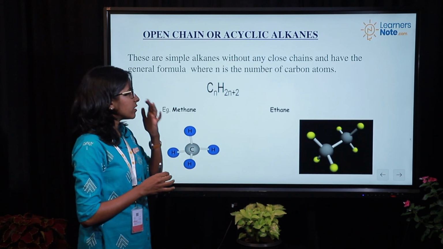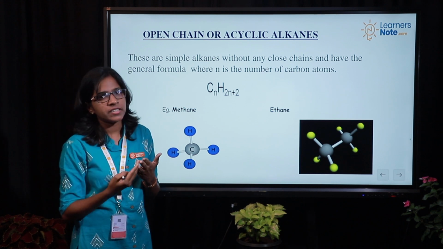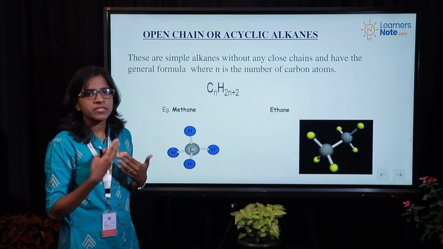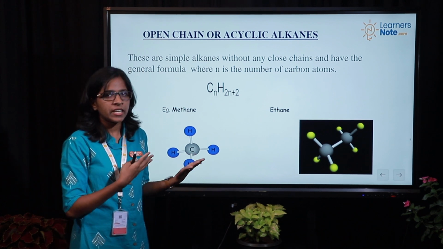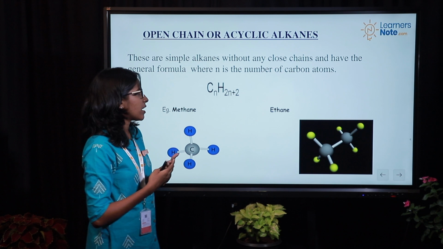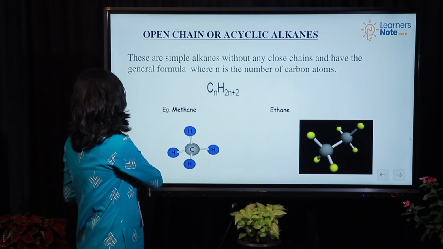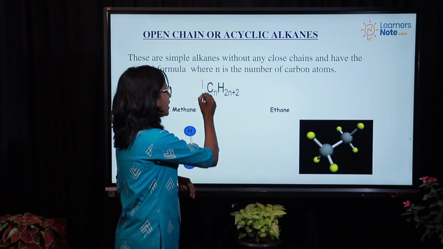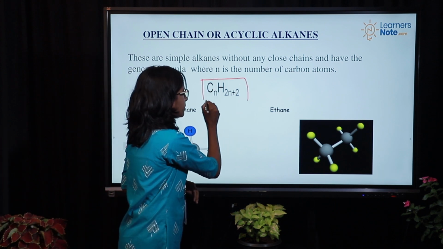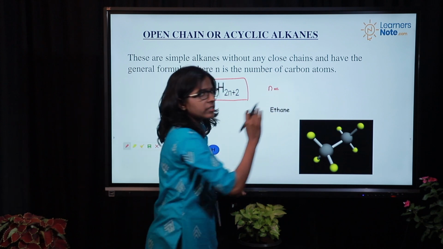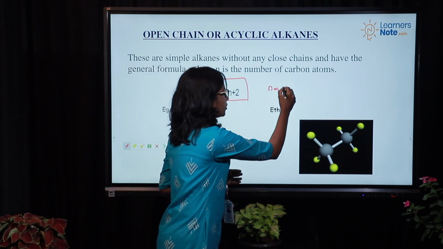So alkanes, as we have discussed, can either be open chain or closed chain. We have seen two examples, right? Ethane we have seen, cyclopentane we have seen. Similarly, for alkanes, the general formula is CnH2n+2. Here n depends upon the carbon number, that is 1, 2, 3, etc.